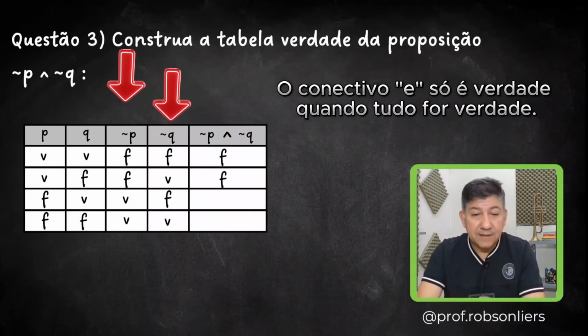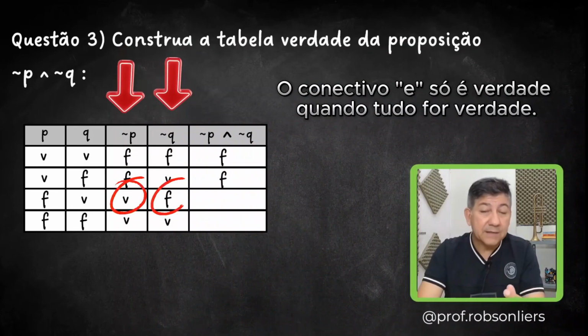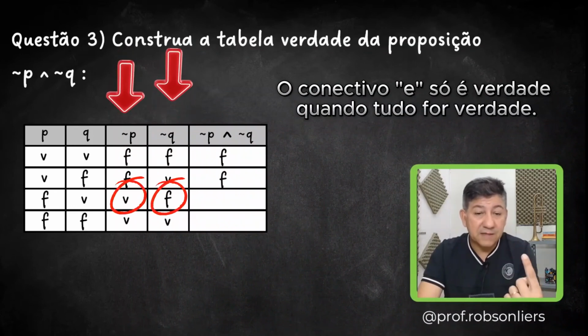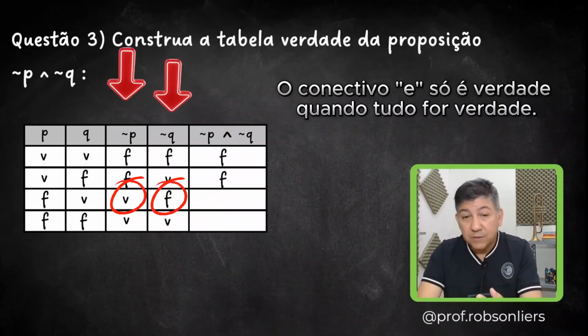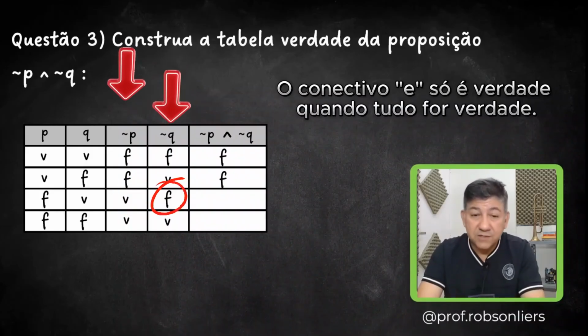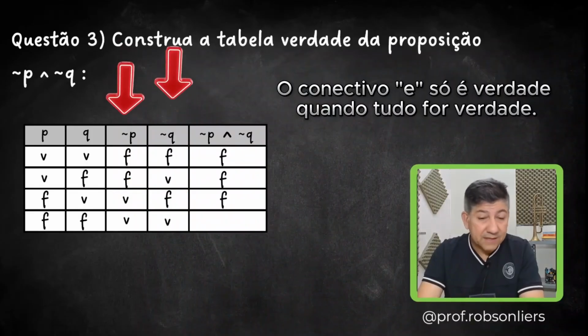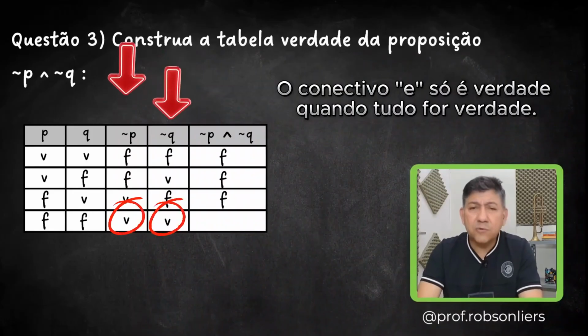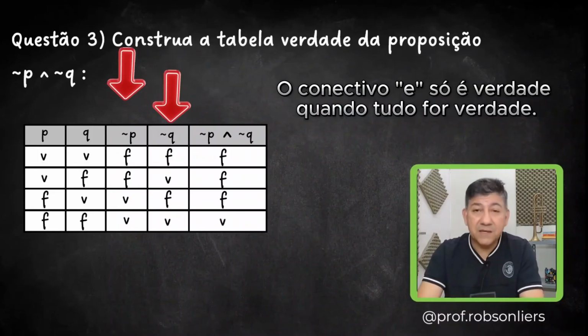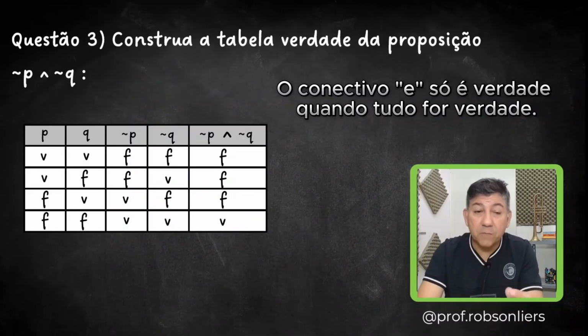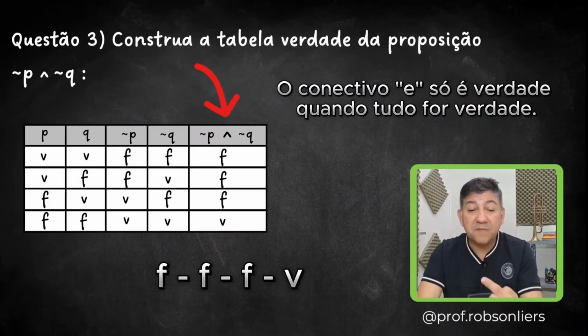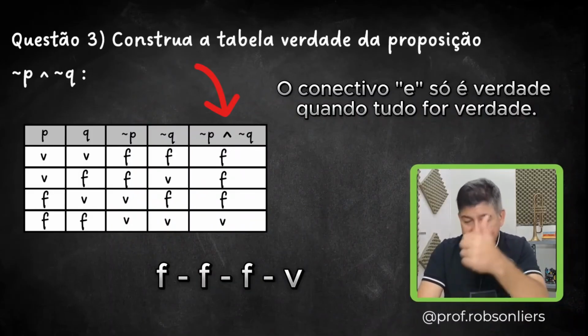Third line, not P is true. Not Q is false. There's one that's true, isn't there? But the other one is false. And is only true when everything is true. Since there's one that's false, not P and not Q will be false. Now last line, not P is true. Not Q is true. Is everything true? Yes, it is. So, not P and not Q is also true. It's only true when everything is true. So, the truth table for this compound proposition, not P and not Q, is FFFT. Whoever got that nailed the problem.